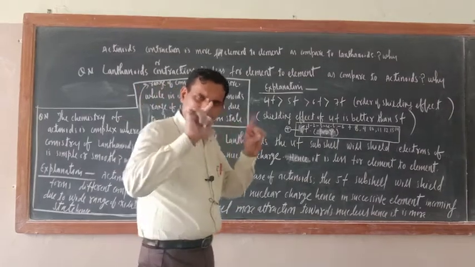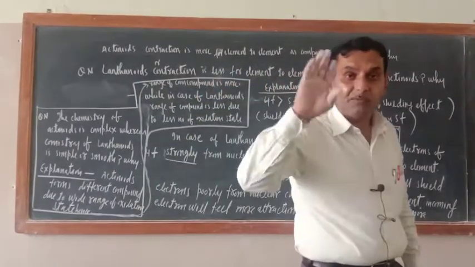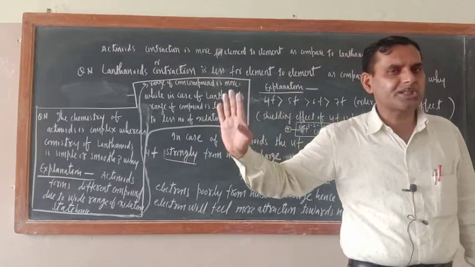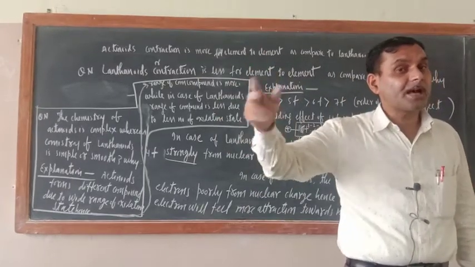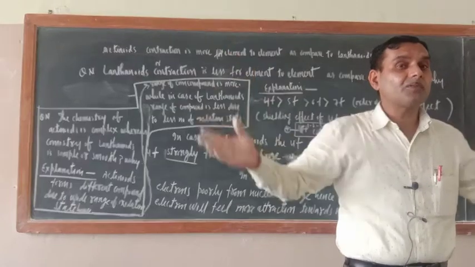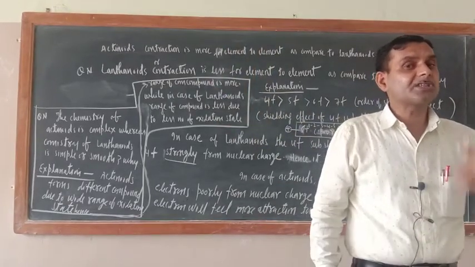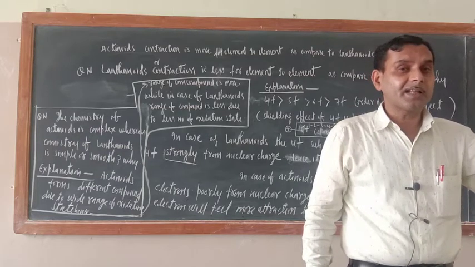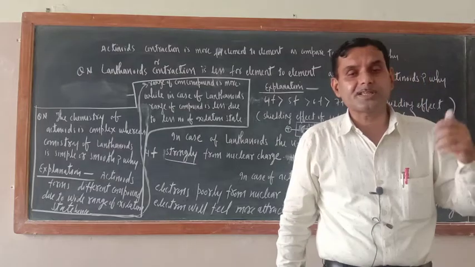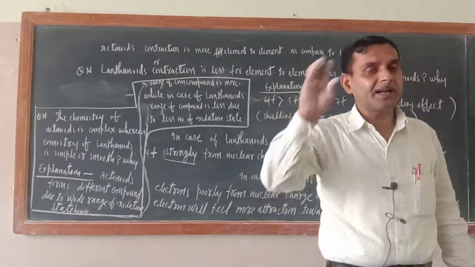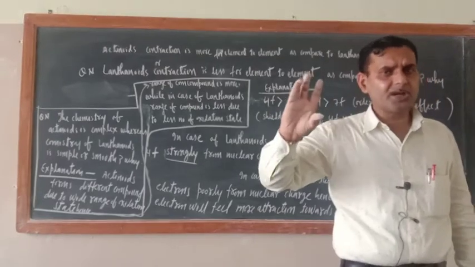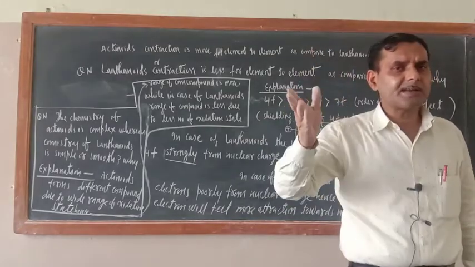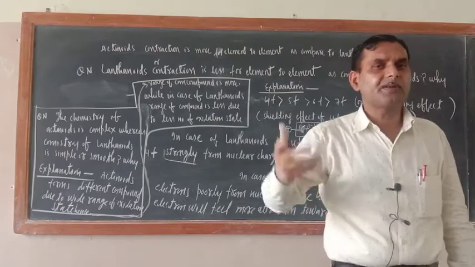Okay. In case of actinoids, what is there? They exhibit a wide range of oxidation states. Since their oxidation state is having a wide range, their chemical compounds will also be more. More the oxidation states, more will be the chemical compounds. Hence study of their properties is also required. That is why actinoid compound chemistry is complex. Now in case of lanthanoids, the range of oxidation state is limited. So a smaller number of chemical compounds will form and their study will be easy.